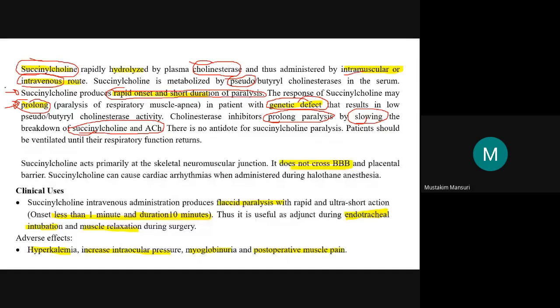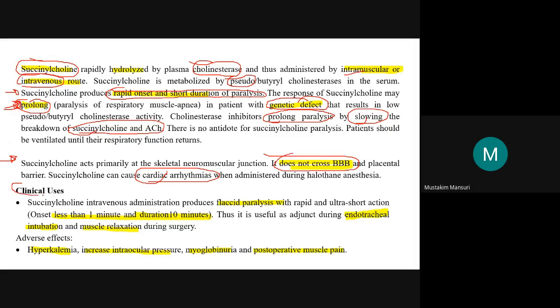Succinylcholine does not cross the blood-brain barrier or the placental barrier. It can cause cardiac arrhythmia because of hyperkalemia. So these are the points related to succinylcholine.